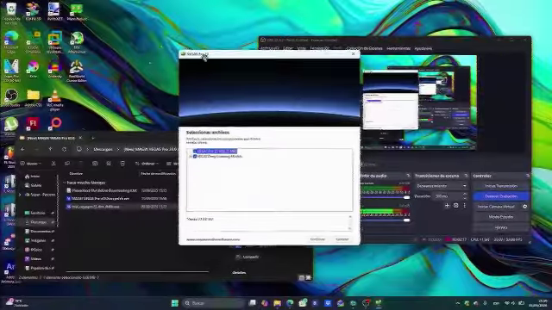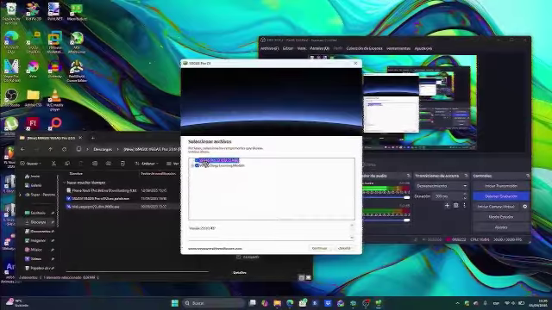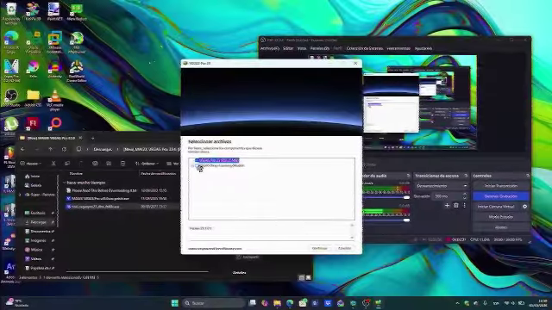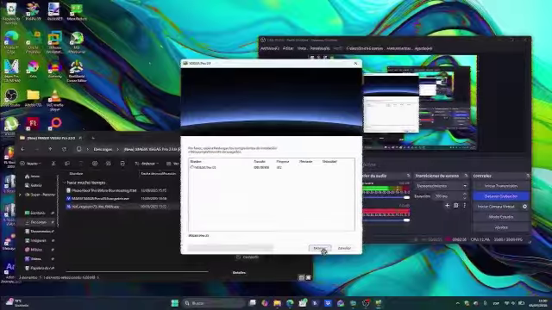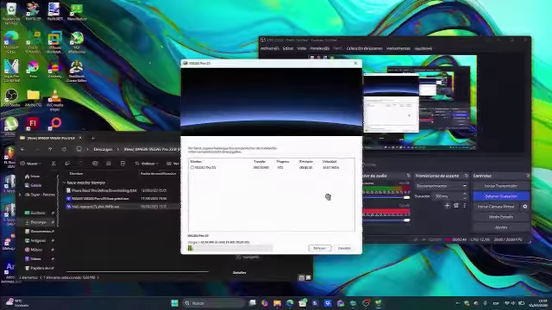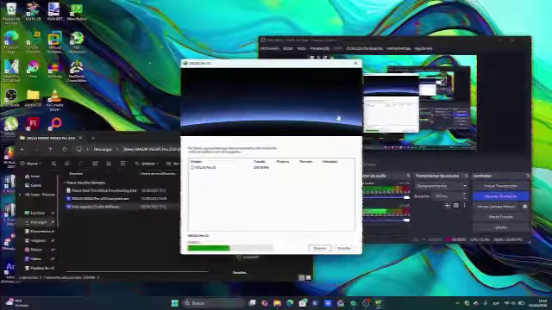Then you're in the Vegas Pro 23 installation process. You're just gonna click on continue. Various deep learning models are optional, so I'm not even gonna try to do that. And as you can probably see, it's installing. Just wait for it to install.